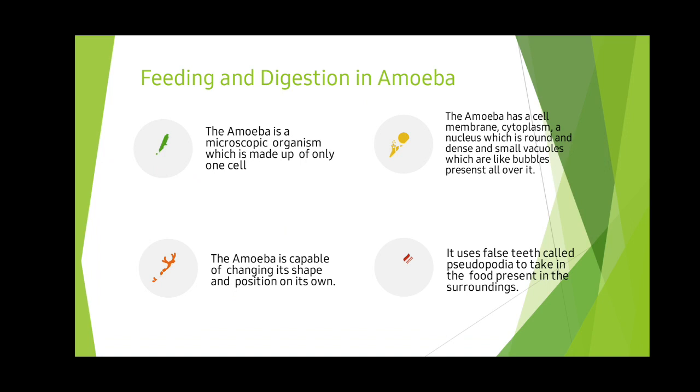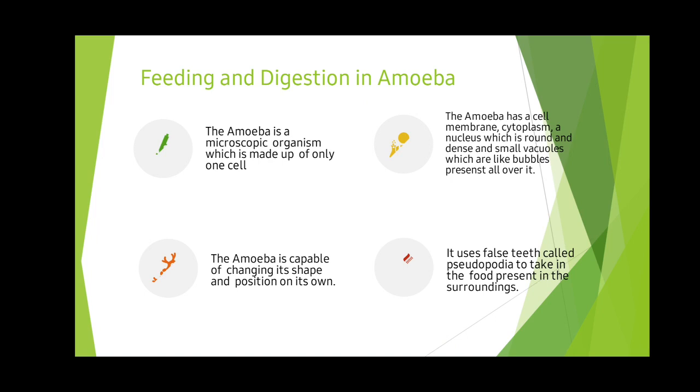The amoeba is capable of changing its shape and position on its own. It uses false feet called pseudopodia to take in the food present in the surroundings.